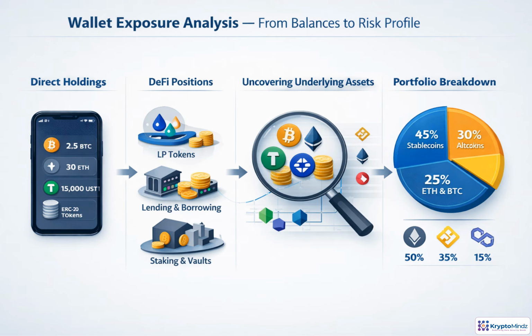Wallet exposure starts with visible balances, but it cannot stop there. A wallet may hold ETH, stablecoins, and tokens directly, while also holding LP tokens, vault shares, staking receipts, or lending positions. Each one represents underlying assets. For example, an ETH USDC LP token creates exposure to both ETH and USDC. The agent unwraps every position, values it, groups it by asset, protocol, and chain, then expresses risk as portfolio percentages.